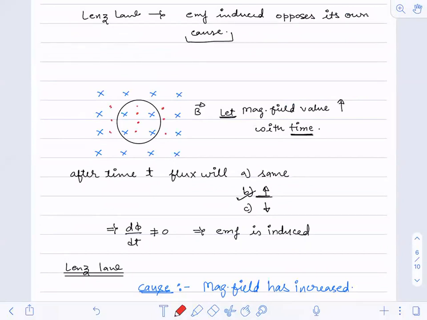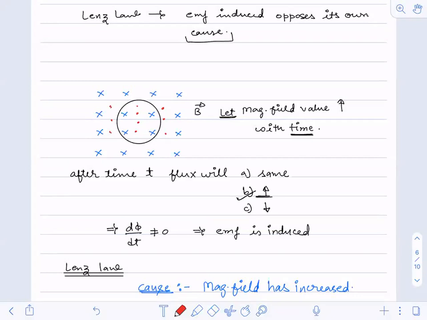Now, if the magnetic field is coming towards you, what should be the current in the coil? Due to this coil, EMF is getting induced. Now I have to find out the direction of the current.